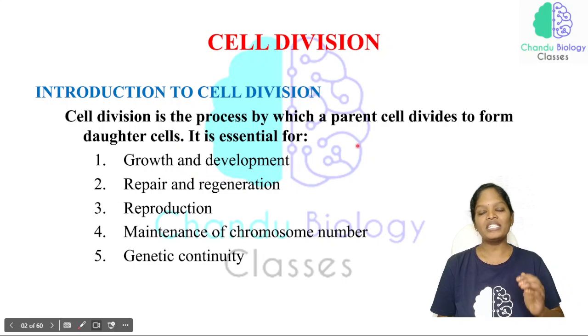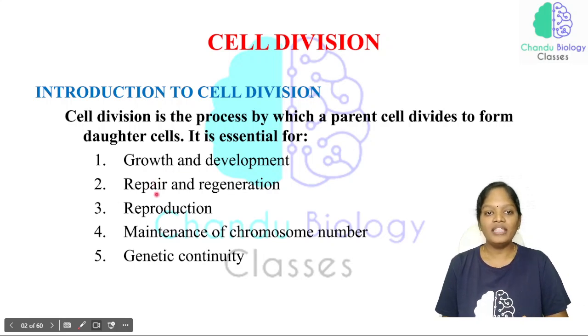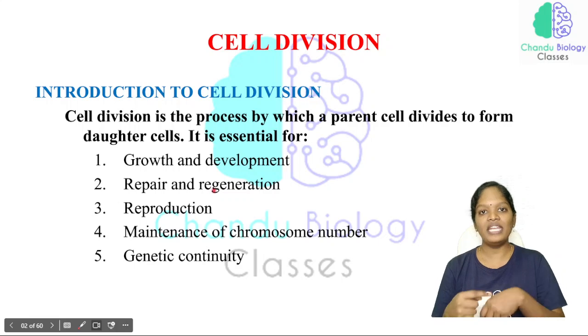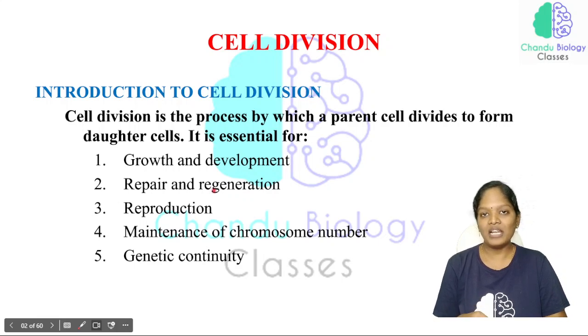If a particular cell attains a proper size and attains growth, it has to divide. And there is repair and regeneration. We have discussed that if there is any damage, like a wound on my hand, the cells present in that particular area die. Now those dead cells have to be replaced by newer ones, and for that process cell division is mandatory. So that is repair as well as regeneration, where cell division is very important.